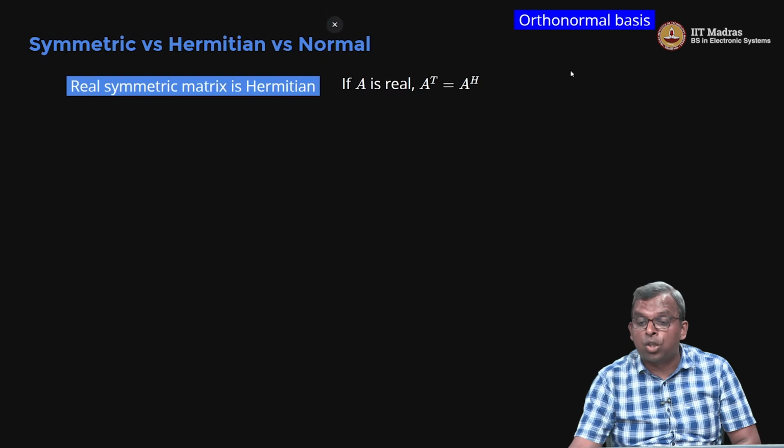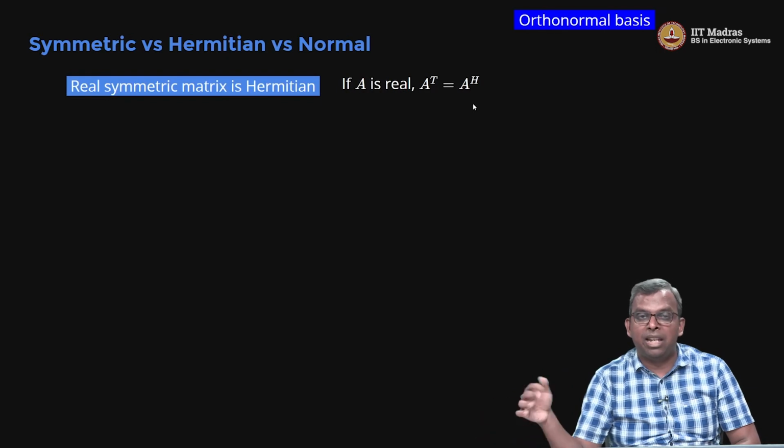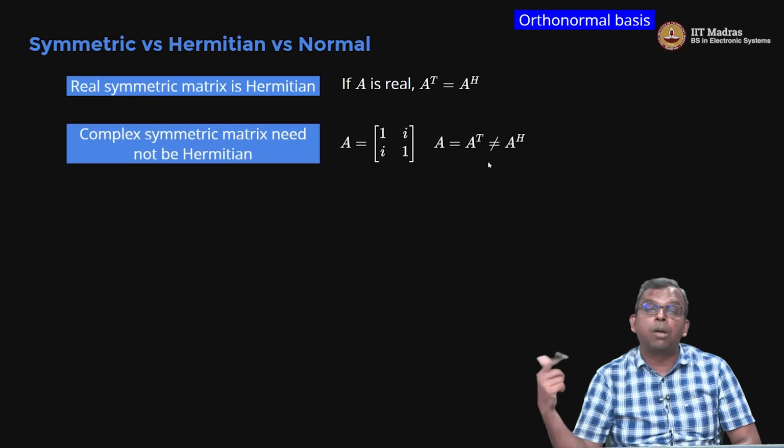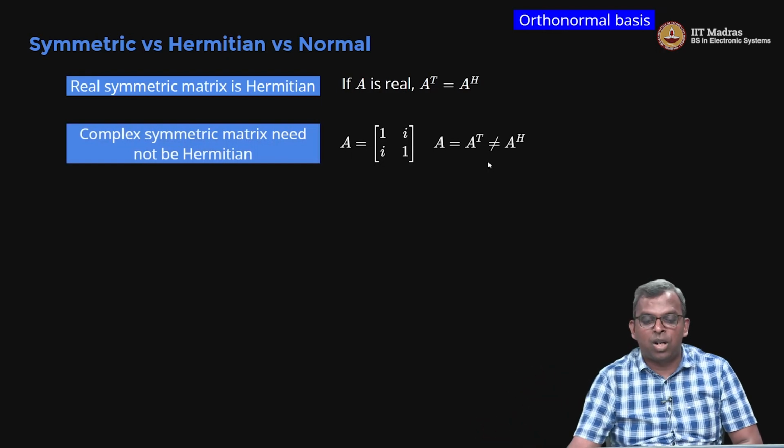Remember, we will only consider orthonormal basis in these kind of discussions. Okay. A real symmetric matrix is Hermitian trivially, right? Because if A is real, A transpose is A Hermitian, so A equals A transpose is the same as A equals A Hermitian, okay. But a complex symmetric matrix need not be Hermitian, okay. So that's an important thing to understand. So here is a matrix A which is [[1, i],[i, 1]], A equals A transpose, but it is not equal to A Hermitian, right? Because if you do Hermitian, you're going to get minus i here, and that's not the same as i.